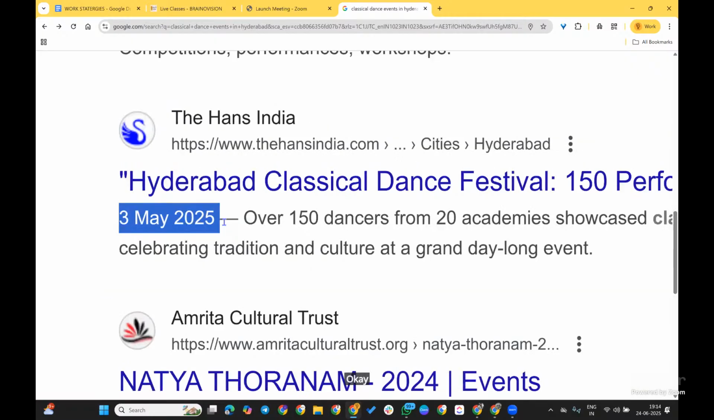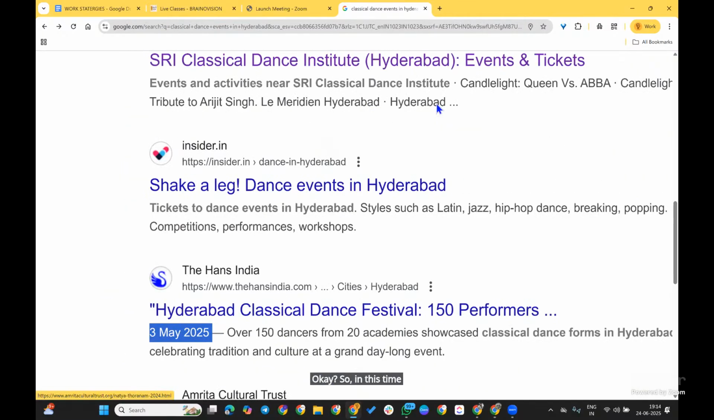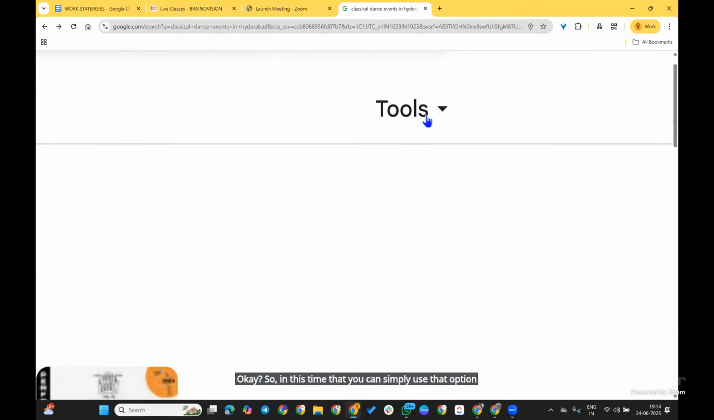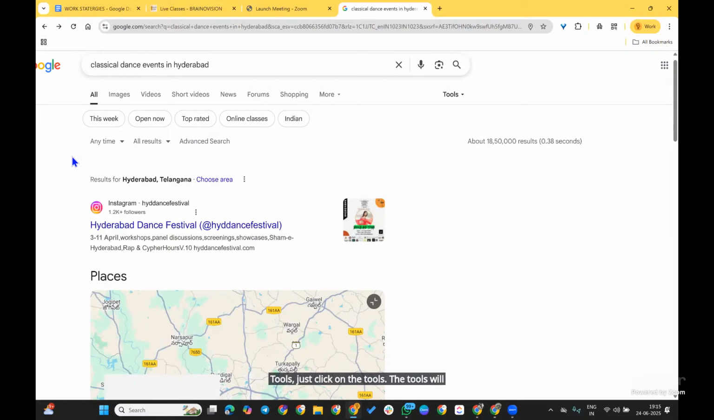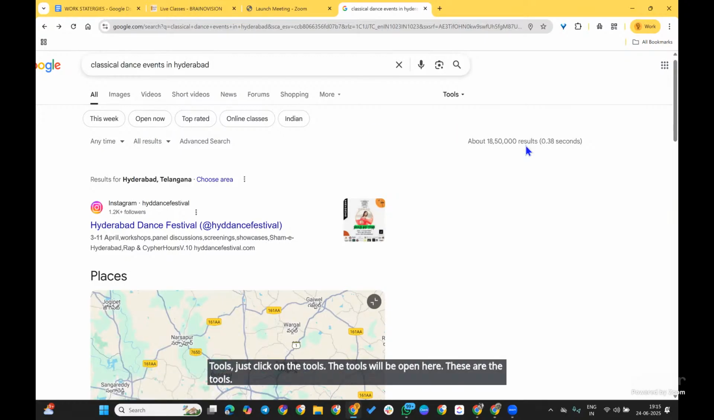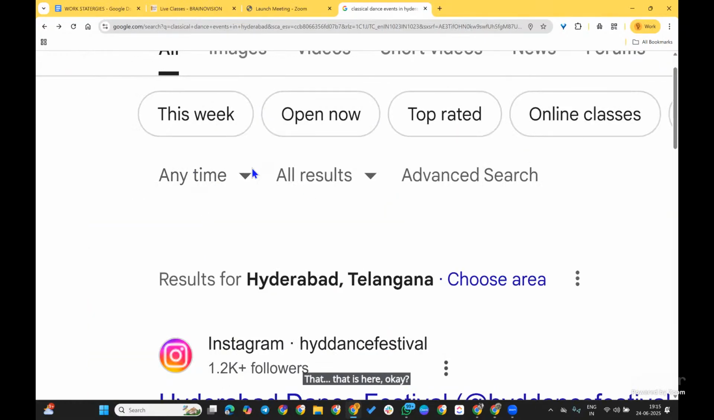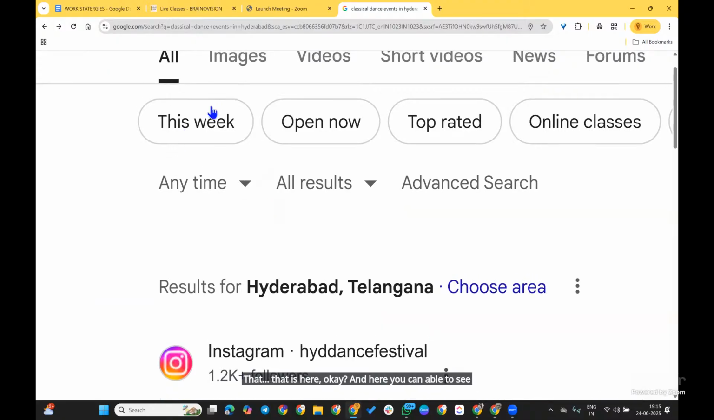Okay. So at this time you can simply use the option called Tools here first. Just click on Tools. The tools will open here. These are the tools that are here. And here you can see this Any time option.